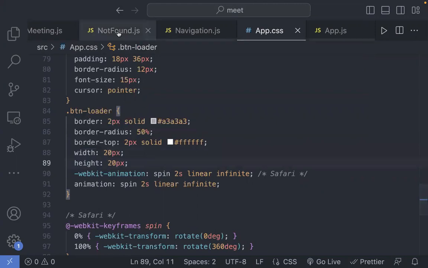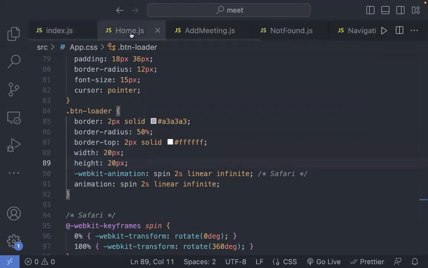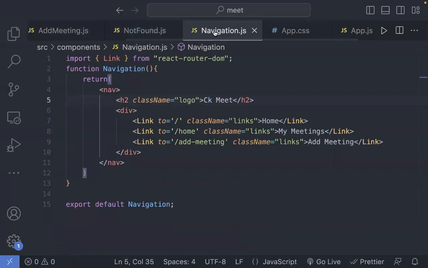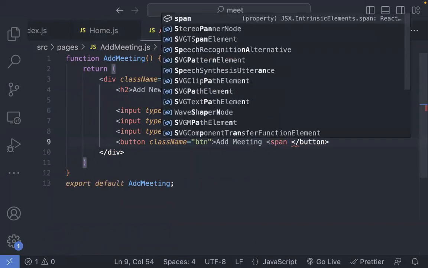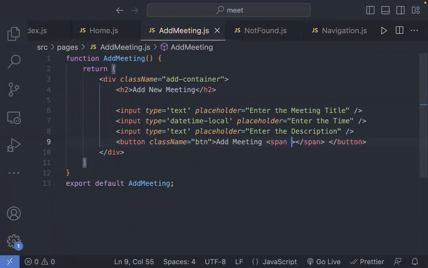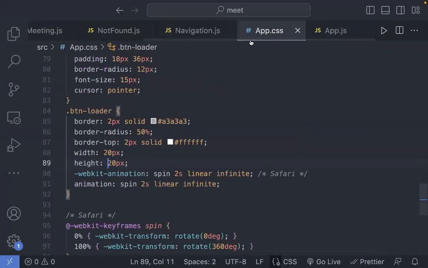It's a button loader. So what we want, if I go on my navigation, sorry, if I go on my add meetings, after this, I want to add that over here. So I'll just use the span tag. Let's try to do with the span tag first. So if we do that, and if I add class name here called button loader, that's the class name, if I'm not wrong.